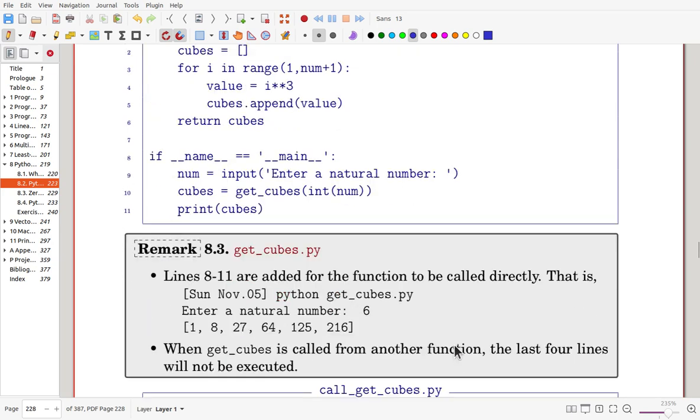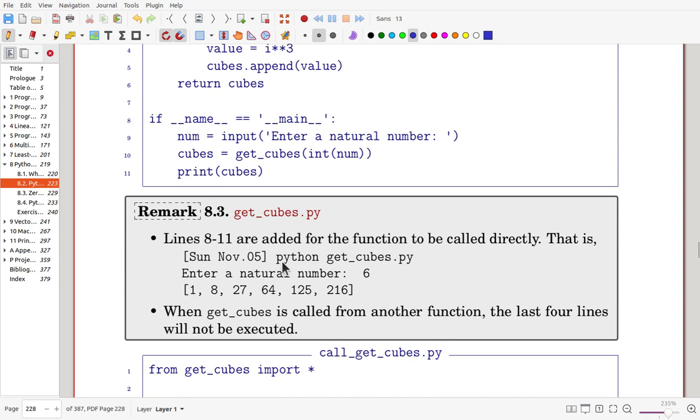So here I run python get cubes.py. In this case this function is used as the main, so it will be executed, and I put here 6. Then from 1 to 6, the cubes are generated in this variable, and we print it out.